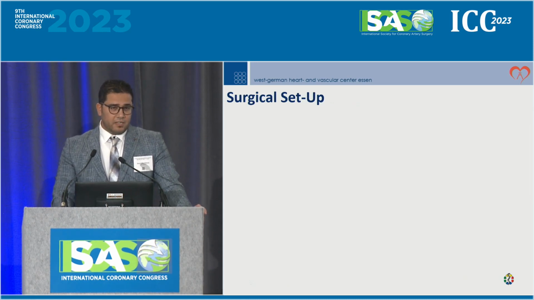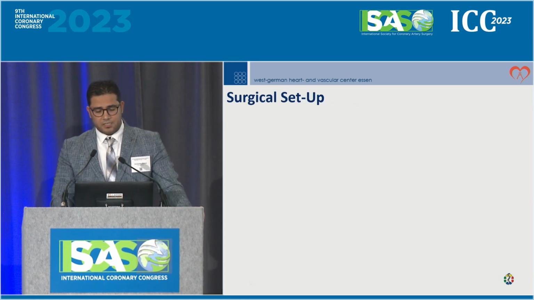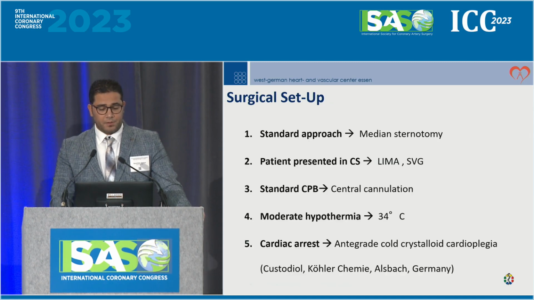We did a normal surgical setup using cardiopulmonary bypass with a median sternotomy. As the patient was in cardiogenic shock, I decided on LIMA and vein grafts, with a central cannulation, moderate hypothermia at 34 degrees, and cardiac arrest with a crystalloid cardioplegia.